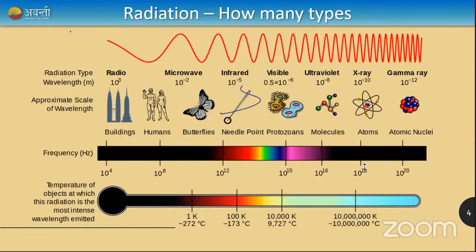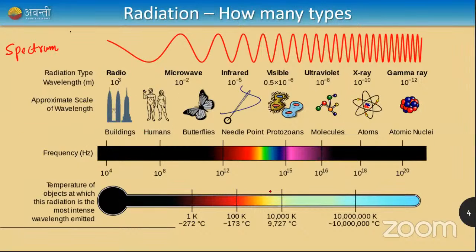There are different kinds of radiation, a huge number of different types. I'm showing you the diagram here. I'm pretty sure you know about this, and the total radiation given in one diagram is called a spectrum, the electromagnetic spectrum. So what is an electromagnetic spectrum? A spectrum gives me the idea of all different kinds of radiation.